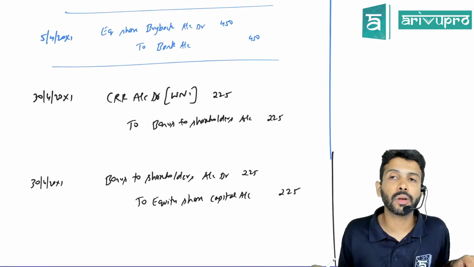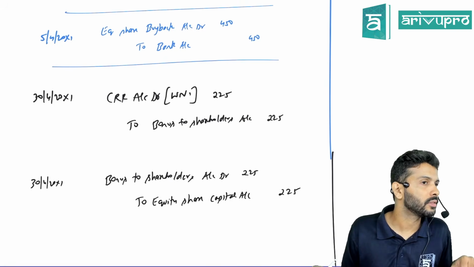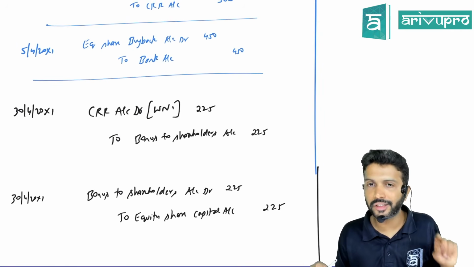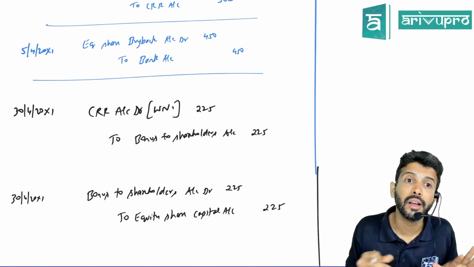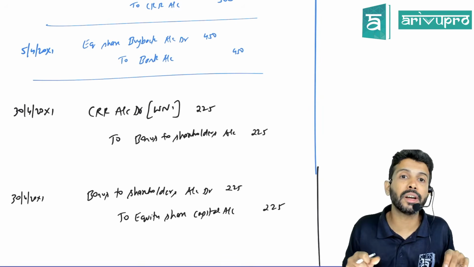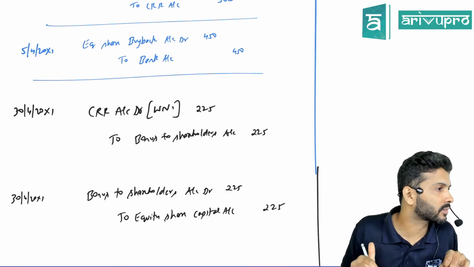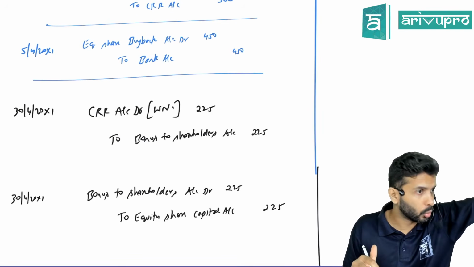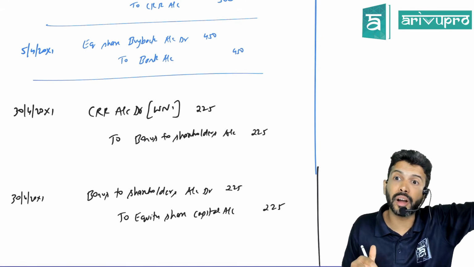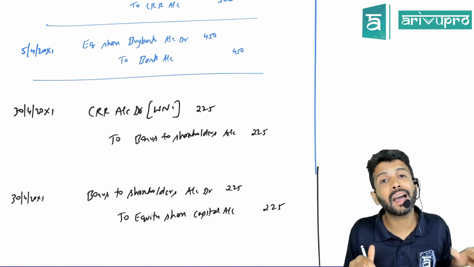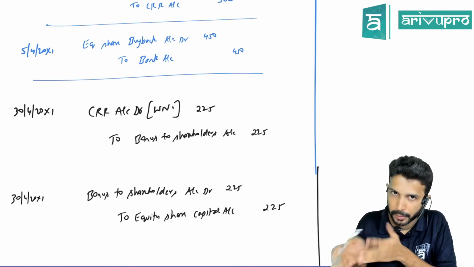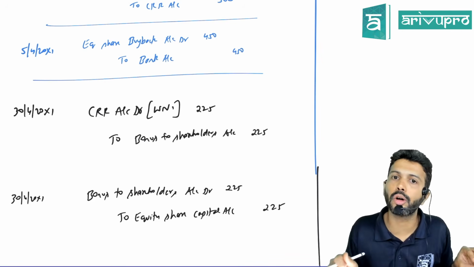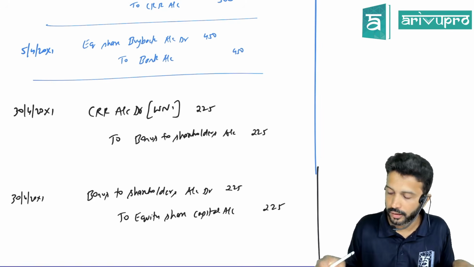Sir, suppose you had only 200 in CRR? Then for the balance 25, you will check if balance is available in securities premium. Suppose there was only 20 lakh balance in SP? Then CRR account debit 200, SP account debit 20. For the balance shortage, use a free reserve. That is not applicable in this case, but they can make that scenario also.